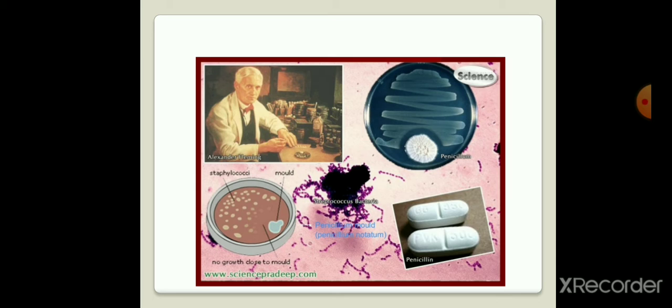Means what happens in this diagram or this petri dish result? In this petri dish, the Staphylococcus aureus, which are forming the colonies of bacteria, get destroyed by the mold fungus which infected them. Means this fungal microorganism, Penicillium notatum, is a living organism, and it is killing the bacterial species, Staphylococcus aureus.